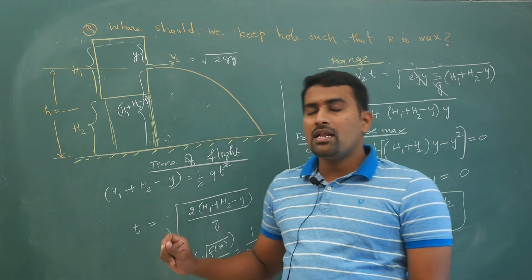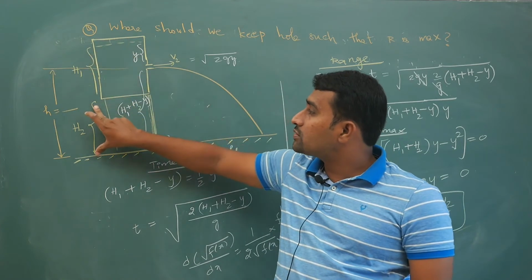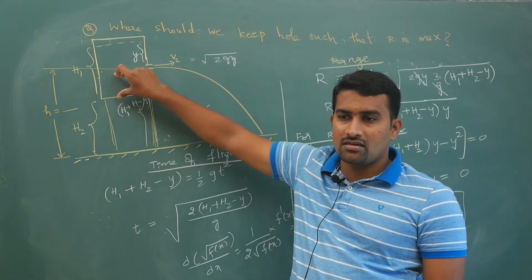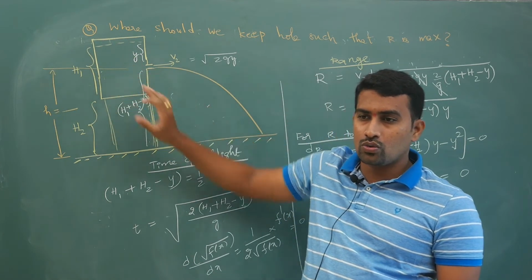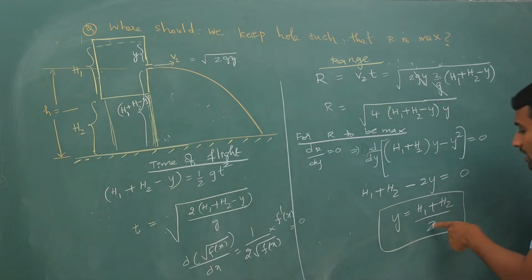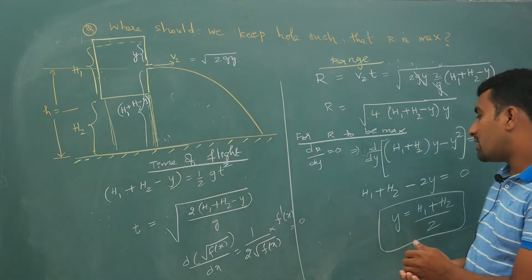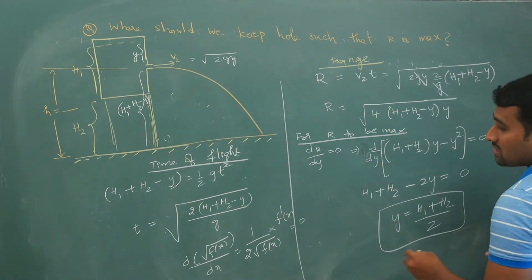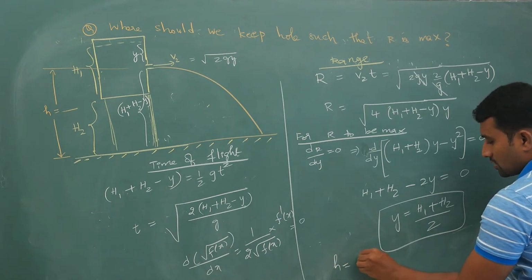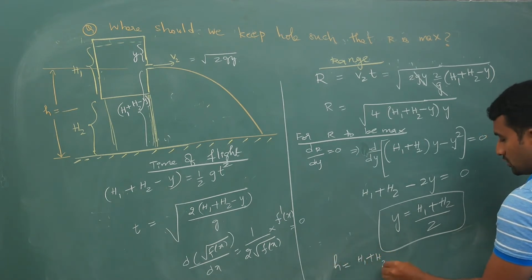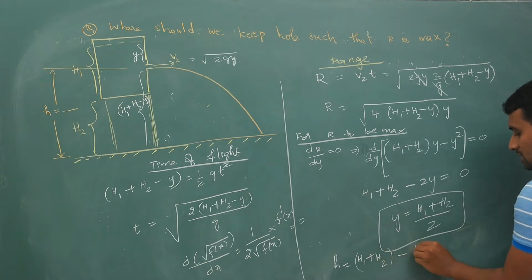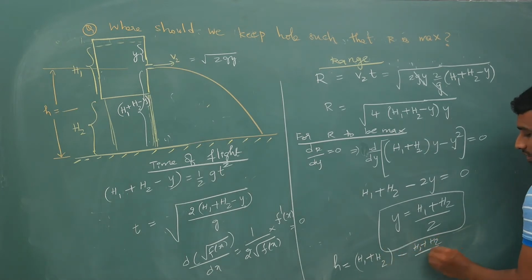Now many people will think your answer is h2 plus h1 by 2, but your y value is this much. What is your final answer? h1 plus h2 minus y. Your required answer is from the ground. Your h is h1 plus h2 minus (h1 plus h2) by 2.